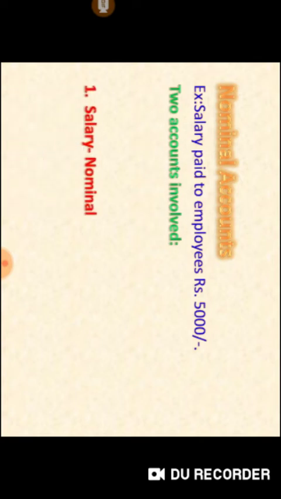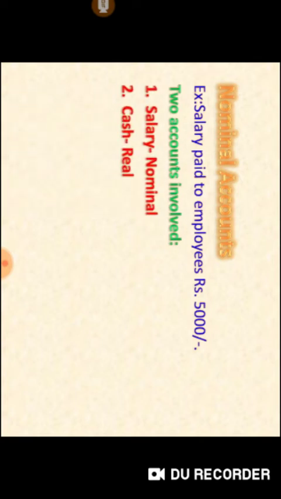Next, we are going to see the example for nominal account. Example, salary paid to employees rupees 5,000. So, the nominal account rule is debit all expenses and losses, credit all incomes and gains. Now we need to find out what are the two aspects involved in it. So, the two accounts, one is salary, another one is cash. Salary comes under nominal account and cash comes under real account. So, the entry is salary account debtor to cash.